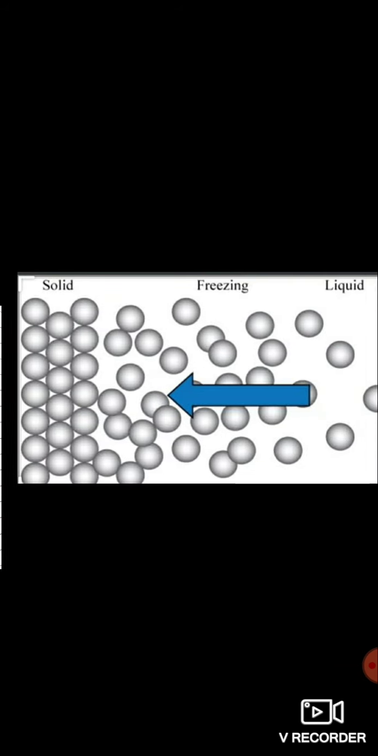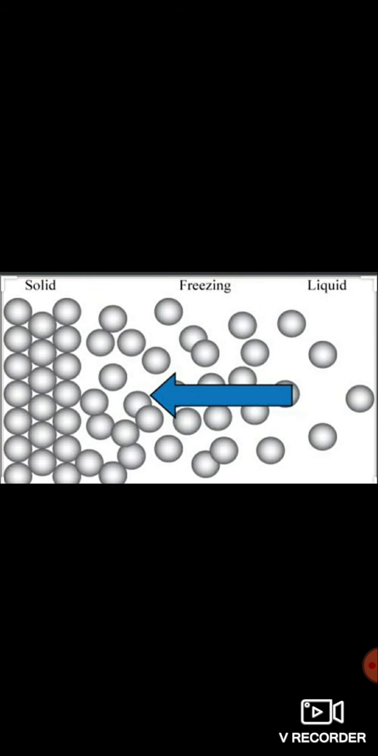When a liquid is completely changed into a solid, there will be no more possible movement, and the only possible movement is vibration to and fro about one position in the lattice, and then the liquid is completely changed into a solid. So this is the process of freezing.